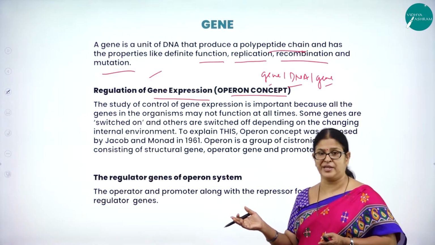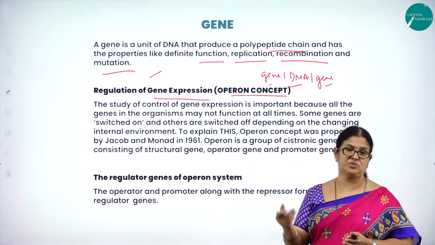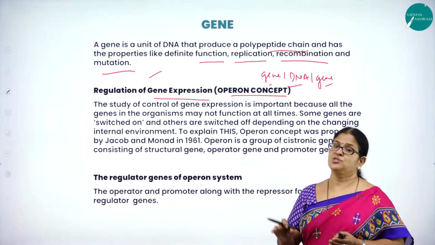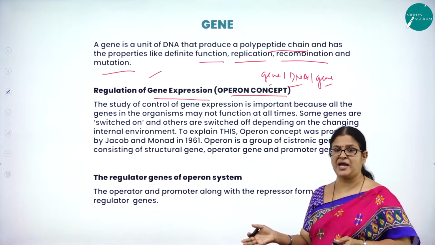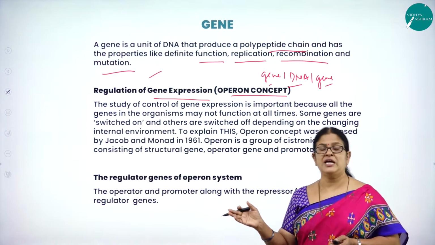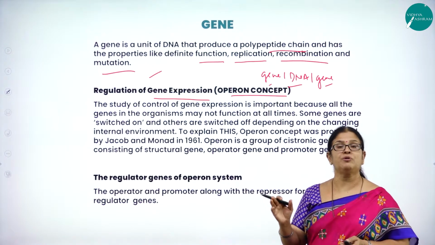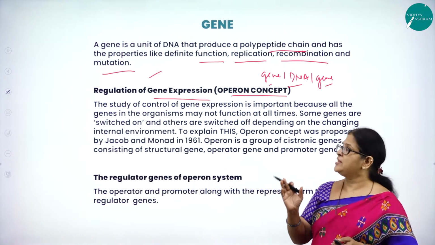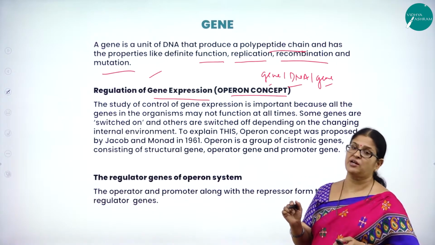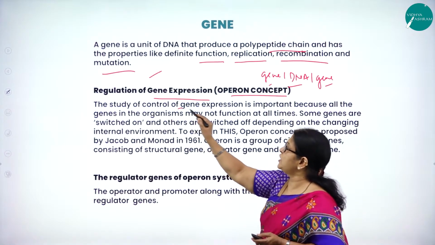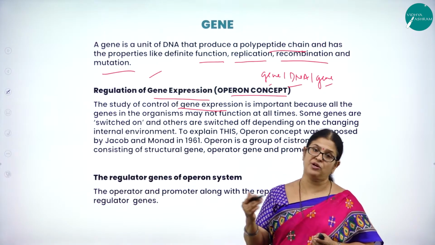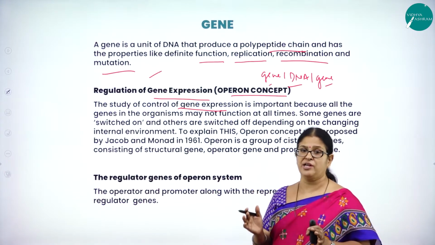Same way as I said in the beginning, if we want the light, we switch on the switch so that the light is on, and when we don't want the light, we switch off the switch so that the light is off. In the same mechanism, whenever you don't want the proteins, the whole mechanism is switched off, and whenever the cell requires protein, the whole mechanism is switched on. The whole process is explained in a mechanism called regulation of gene expression. So what is this regulation of gene expression? The study of control of gene expression, whether we want the gene to express itself or we don't want the gene to express itself, is called regulation, control.